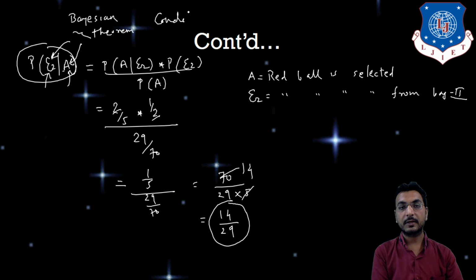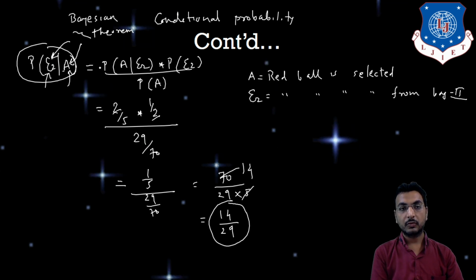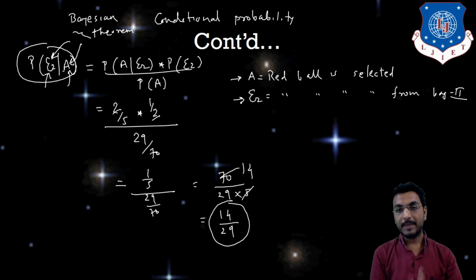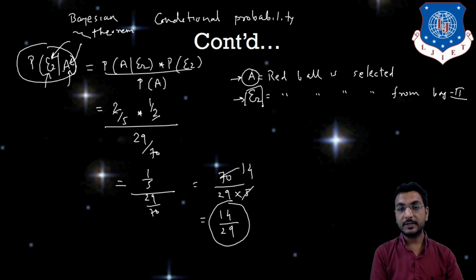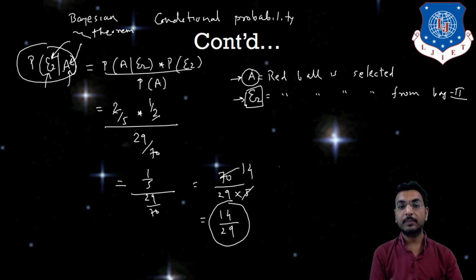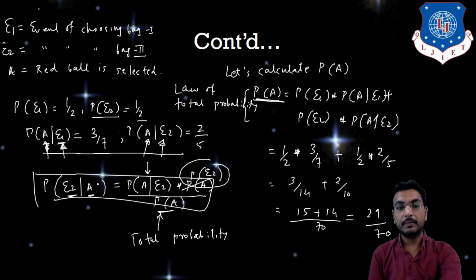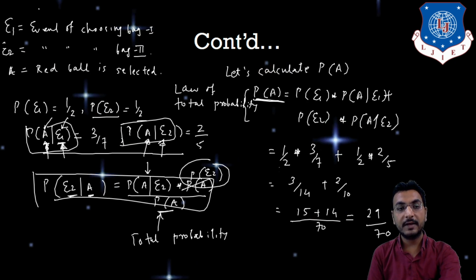Conditional probability means the event has occurred in the presence of some evidence. So A is the event that red ball is selected, and E2 is the thing that bag 2 is selected. So red ball is selected first, and after that we are checking whether it was selected from bag 2 or not. That probability is called reverse probability. In the previous slide we calculated forward probability, because there the bag is selected first and then the ball is selected.